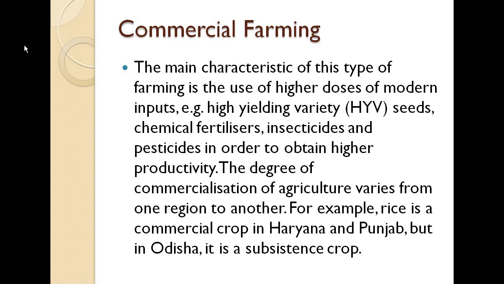So it all depends on the fertility of the soil. If Haryana and Punjab are good at producing rice and wheat, they are going to use that particular land for commercial farming of rice only, not anything else. They are subsequently using this particular crop if it is not there in other parts, so they are majorly going to produce rice only in their particular regions or on their particular land.